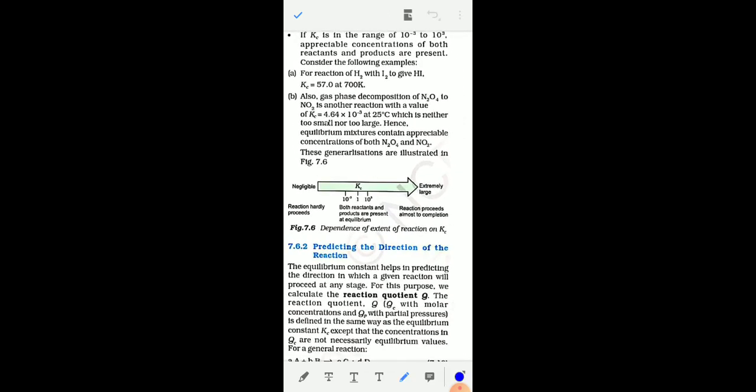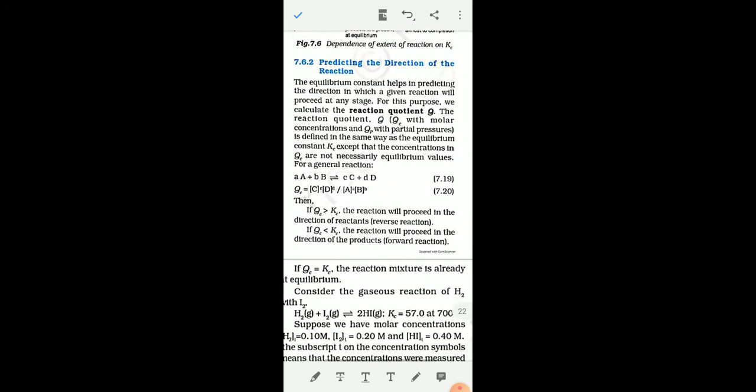So see this representation. If the value of Kc is greater than 10 to the power 3, then the reaction is almost complete. And if the value of Kc is less than 10 to the power minus 3, then a very small amount of reaction takes place. So using the value of the equilibrium constant, you can say how much the reaction proceeds.